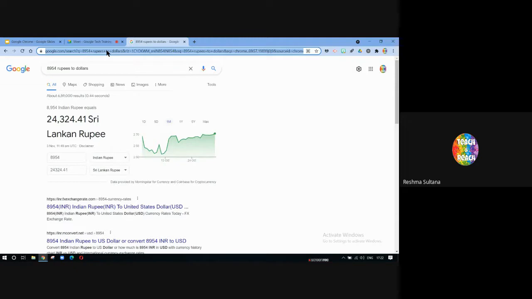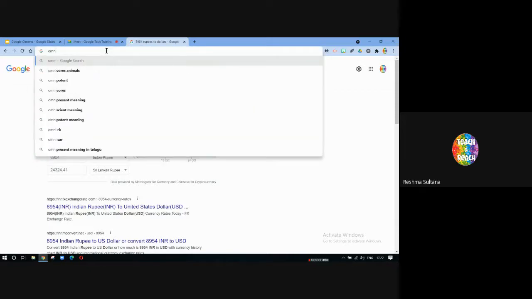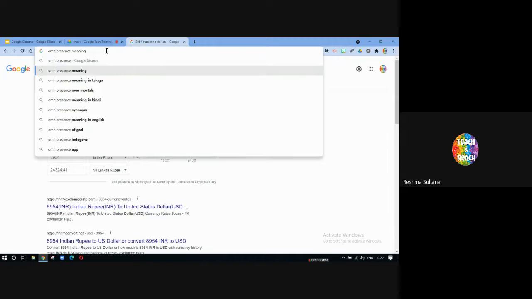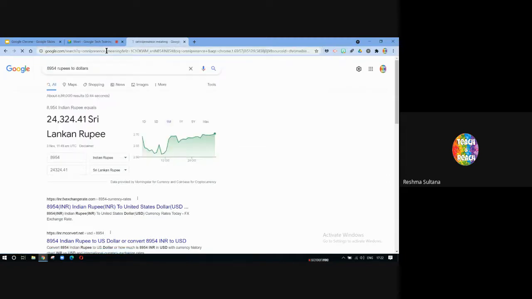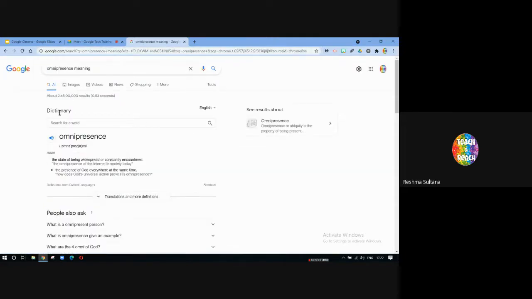Now, another thing that you can do is use it as a dictionary. So, yes, I was just asking you what is the meaning of omnipresence, right? So, you could have easily just done this and the meaning automatically appears. That is, the dictionary automatically opens. So, you didn't have to go to www.cambridgedictionary.in or Merriam-Webster dictionary. So, you don't have to do all those extra steps. You just have to type here.